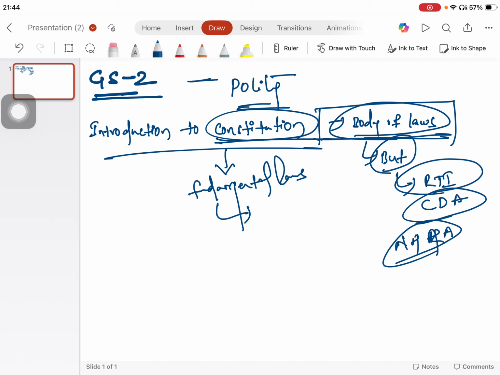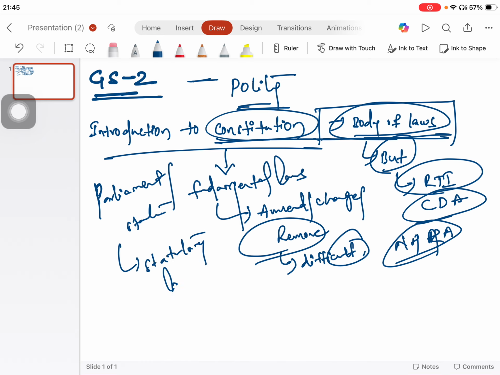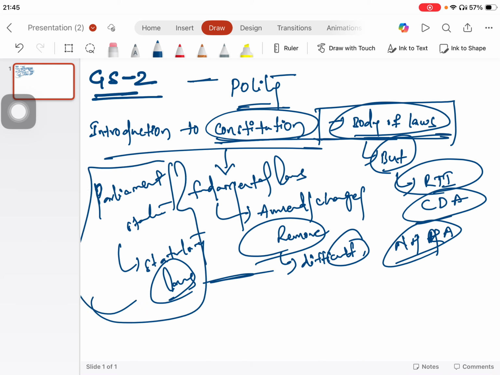It is very difficult to amend, change, or remove this. There are some other laws that are made by Parliament and the state legislature. These are all statutory laws. This is called fundamental law. This is called statutory law. For statutory laws, to amend, change, and remove is easy. But for fundamental law, it is difficult.